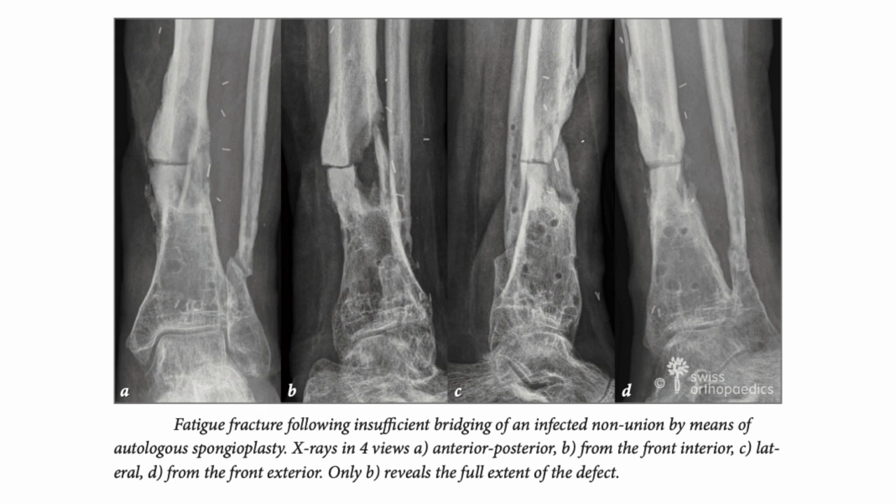In this image, you can see there is a fatigue fracture following insufficient bridging of an infected non-union by means of allogenic spongioplasty. X-rays in four views: anterior, posterior. A is the anterior view, B is from the front view, C is from the lateral, and D is from the exterior. Only B reveals the full extent of the deficit. So these four views are also suitable for monitoring post-operative progress.